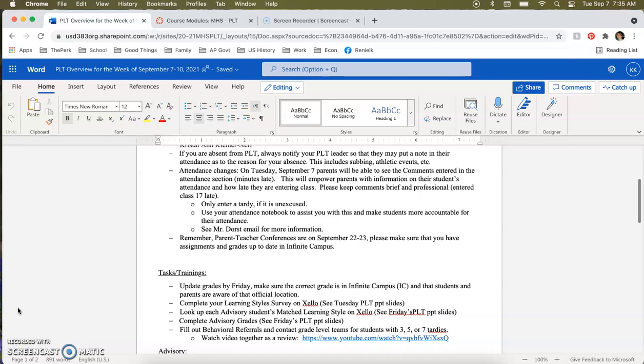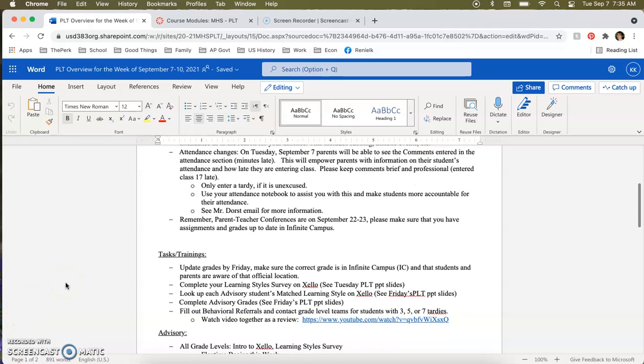Next, if there's any reason you're absent from PLT, please always notify your PLT leader so that they may put the note in their attendance as the reason for your absence. This includes subbing and athletic events. Just make sure that you're not counted absent and it's unexcused.